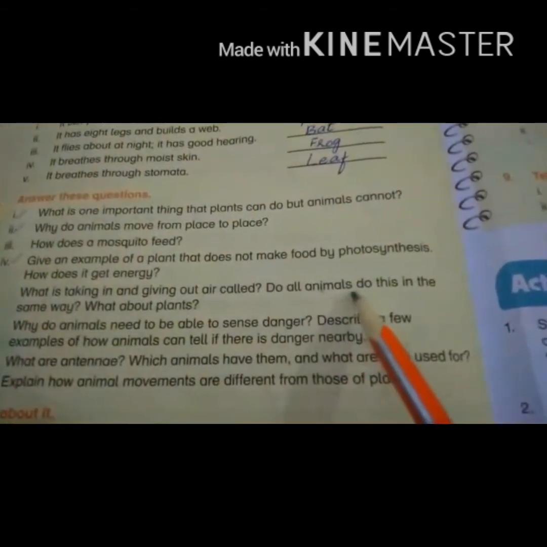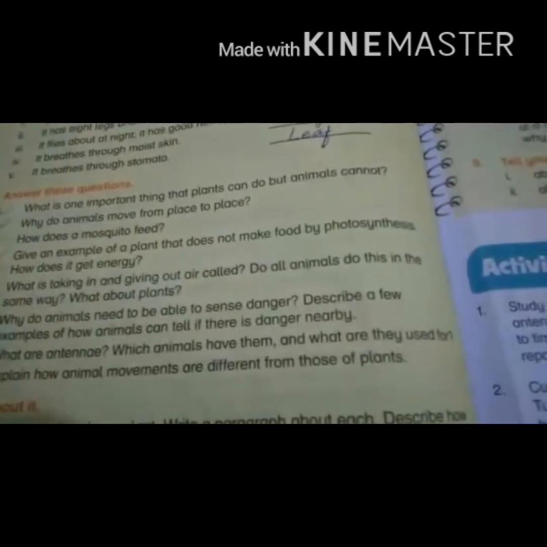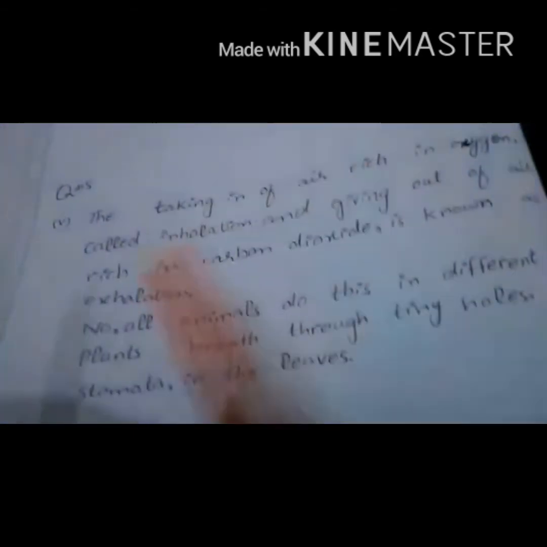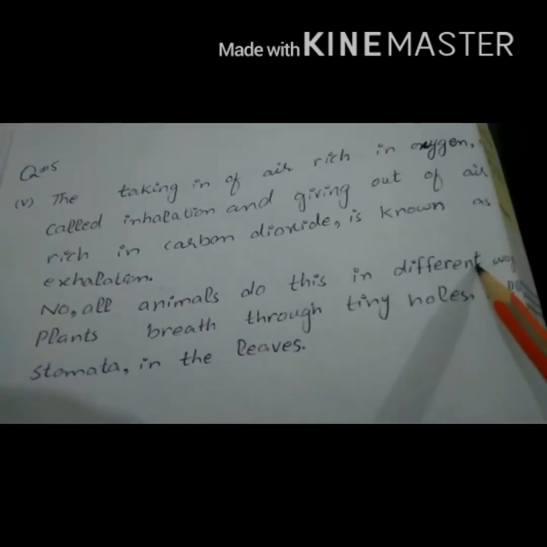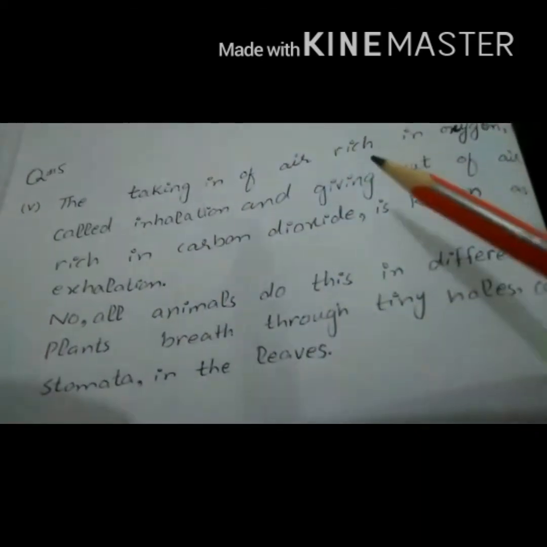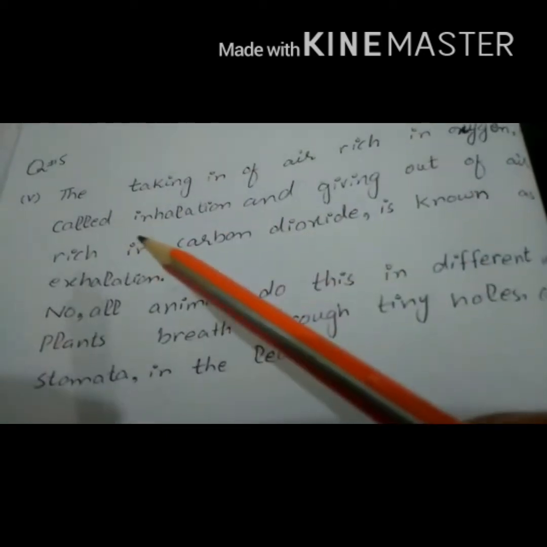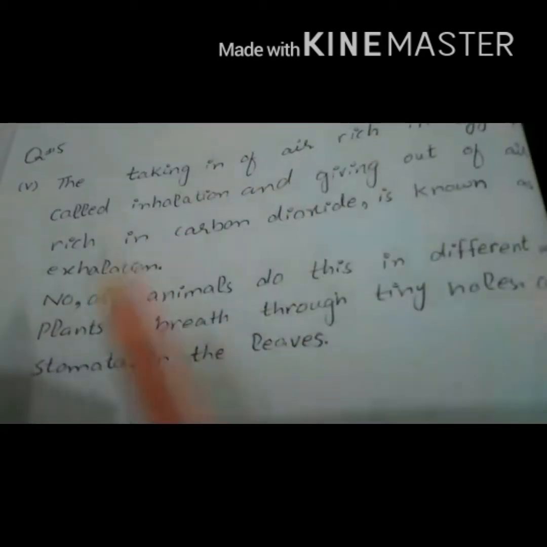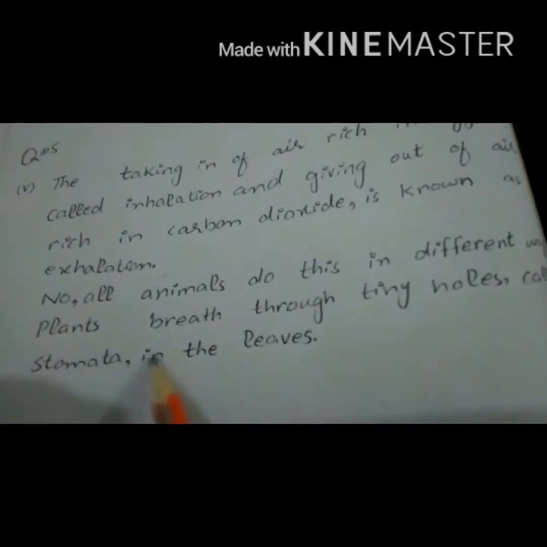Do all animals do this in the same way? What about plants? No, all animals do this in different ways. For example, as we have discussed earlier, animals respire or breathe in different ways, for example, through their lungs, through gills, through stomata, and through their moist skin. Plants breathe through tiny holes called stomata in the leaves.